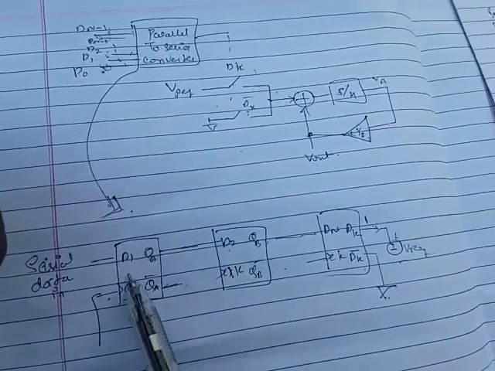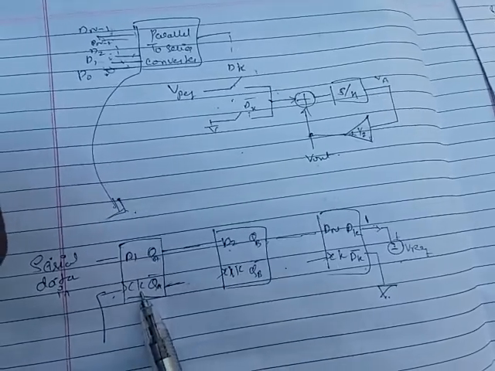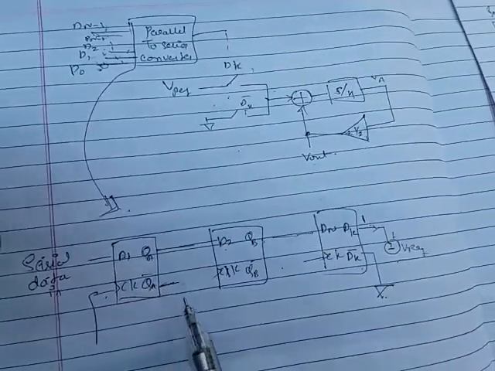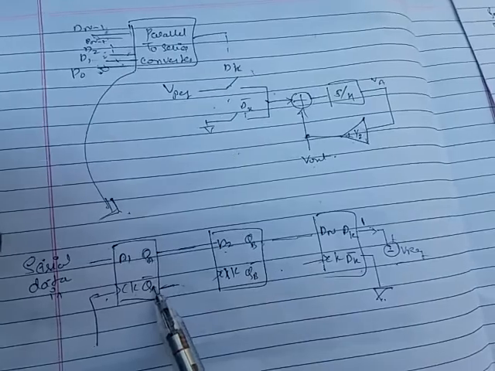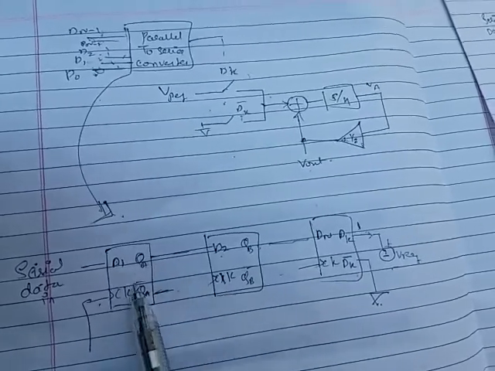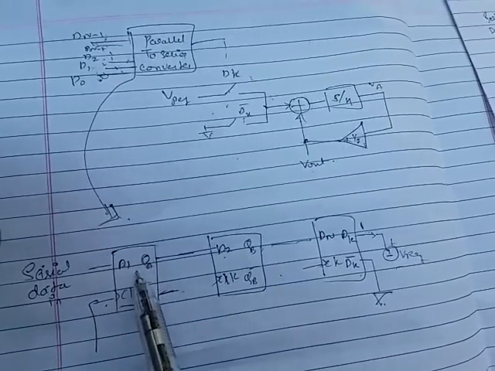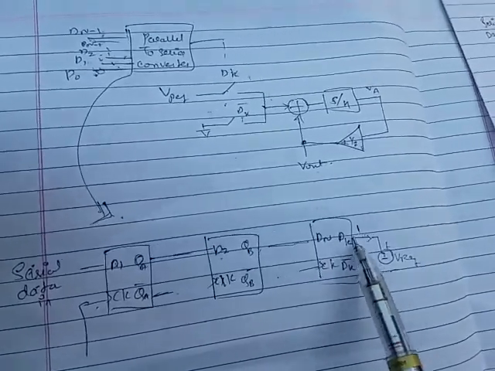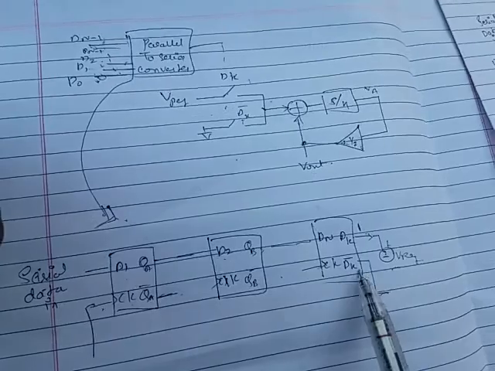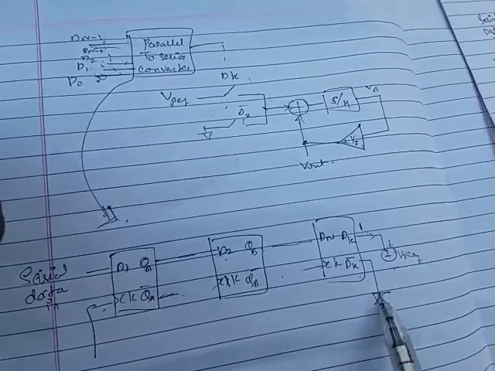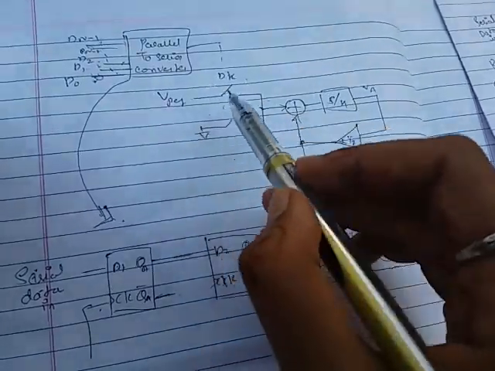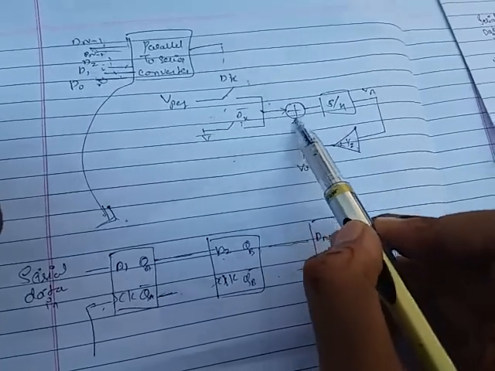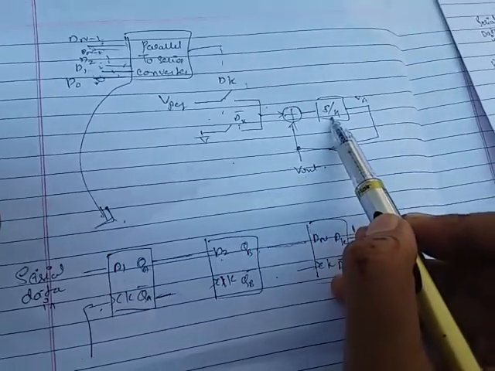Why are we using a D flip flop? Because one input and one clock pulse is required for the cyclic conversion, and the output should be like QA and QA bar. So if we connect n number of inputs, then we get k number of outputs. If it is 1, it should be connected to the reference voltage. If it is 0, then this bar should be connected to ground. Later it adds up in the summer, and this is my sample and hold circuit.